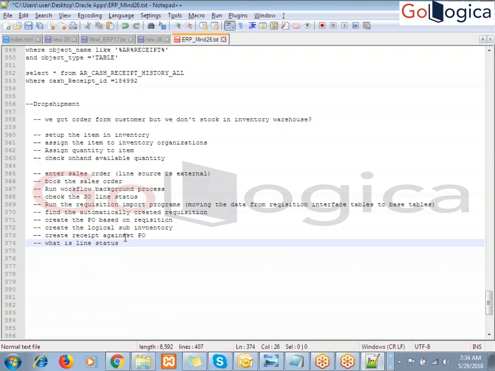Okay, and then once the receipt is created, what is the line status? Any idea? Awaiting completion. Yes, it's completion only. There is no shipment process here, right?